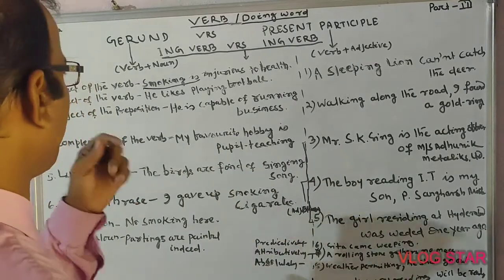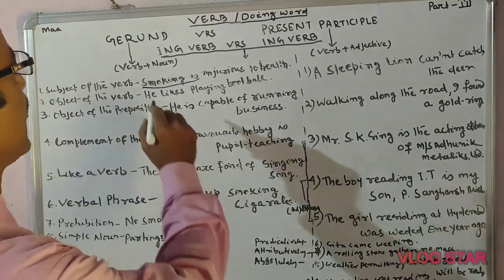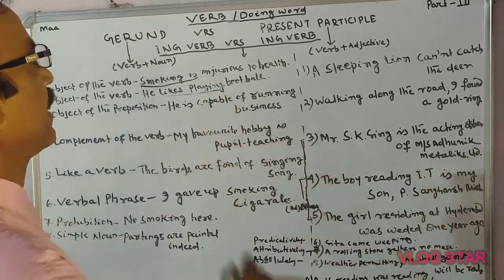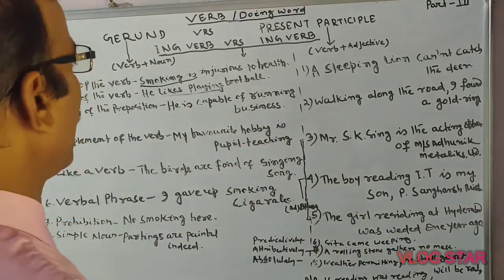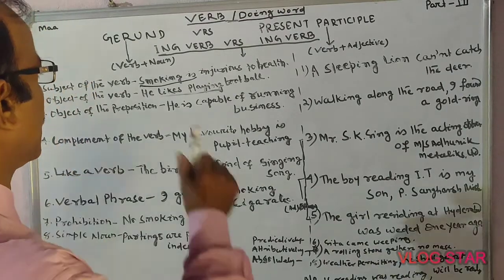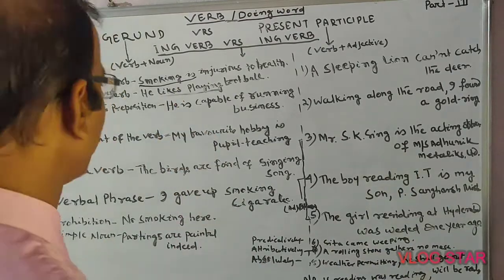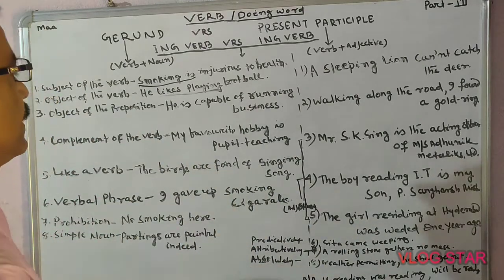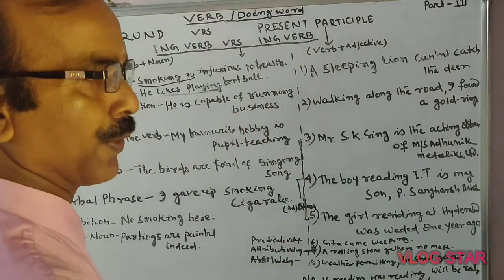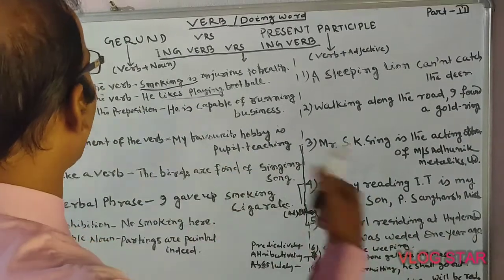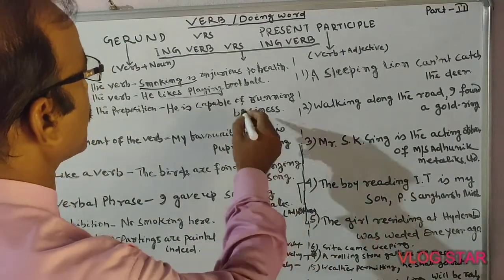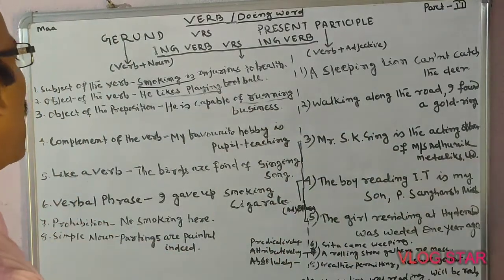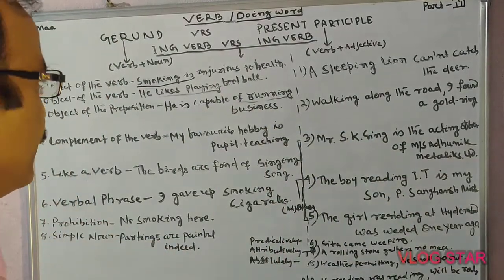Next one, object of the verb. He likes playing football. It is a verbal noun. Next one, object of the preposition. He is capable of running business. Of running is the object of the preposition.